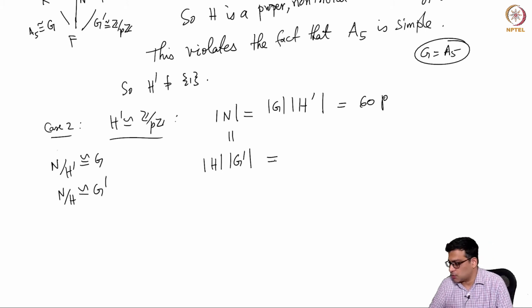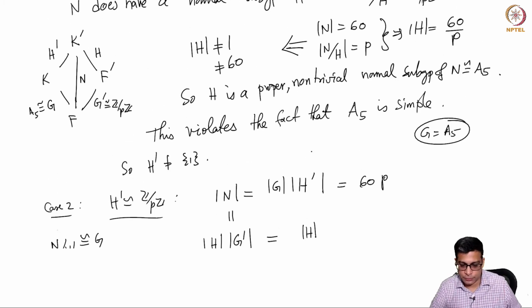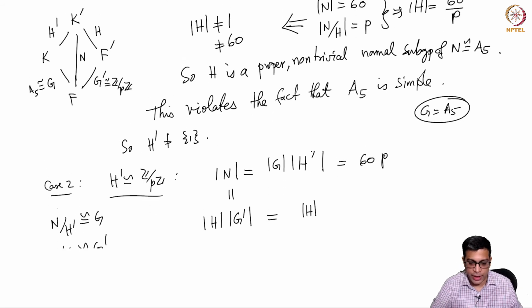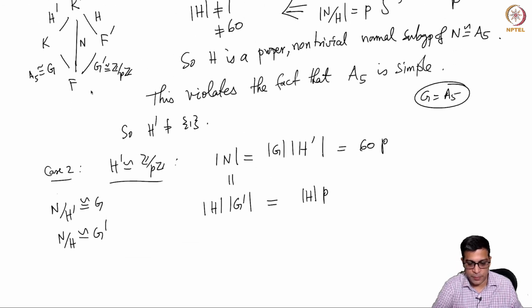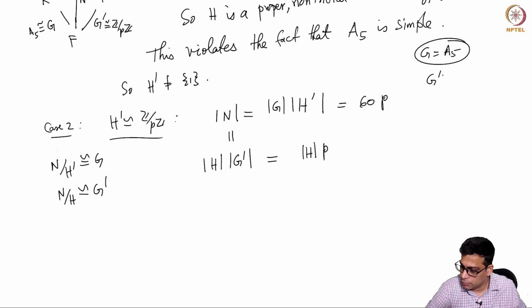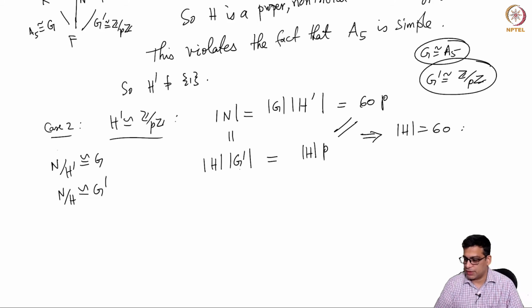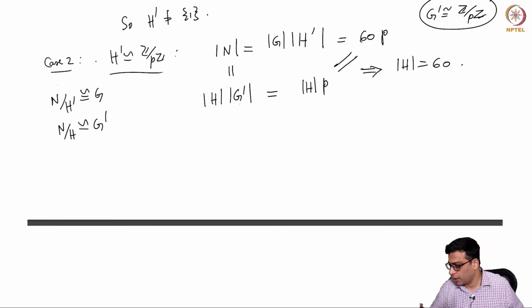H is whatever it is. And what is G prime? Sorry, this is H prime, yeah, and G prime is Z mod PZ. So this is P. Okay, so G prime is Z mod PZ. So this is P and this is H. So these are equal. So this implies order of H is 60. So you have a subgroup of N of order 60. And now we are done almost.